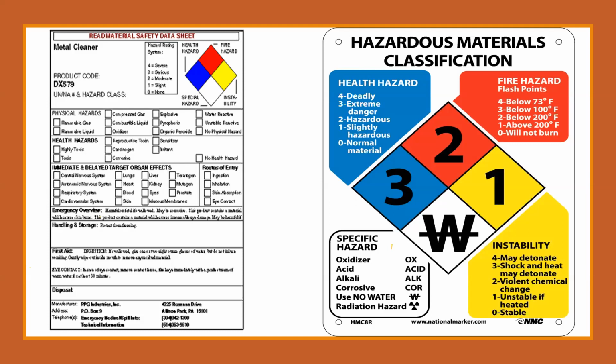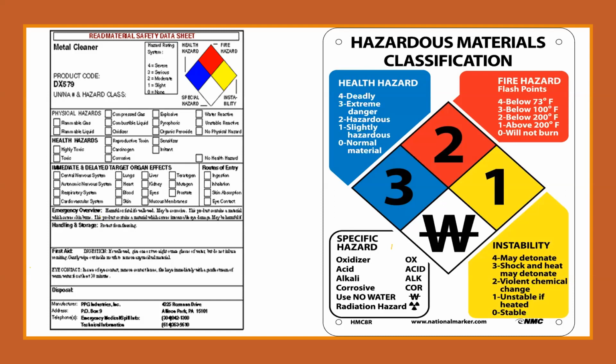Then this red color shows the fire hazard. As we can see, all things with fire are always red. So for this red chemical, again, the rating is from 0 to 4. 0 means no burning, normal. 200 Fahrenheit if it has a bit of a burning point. 173, which means at a very low temperature it can burn. So this is our fire hazard.